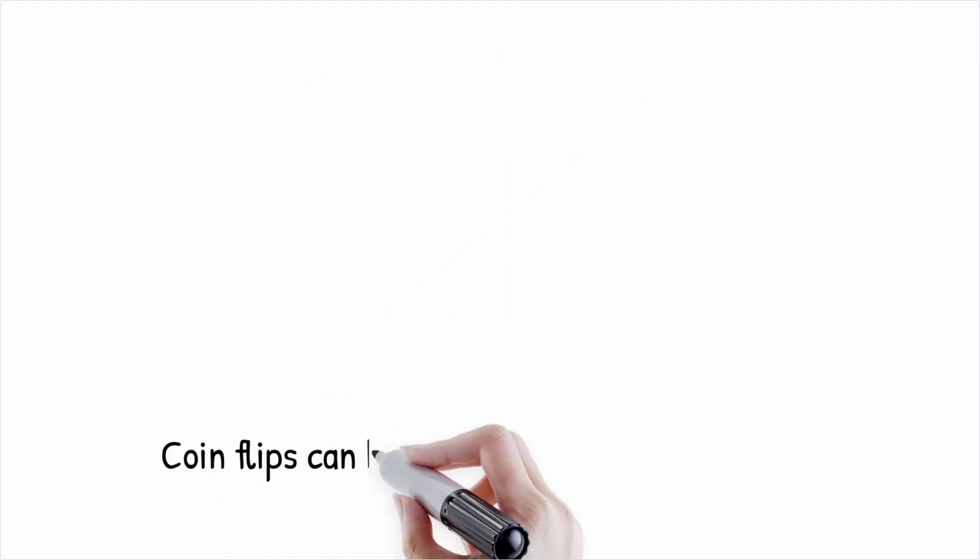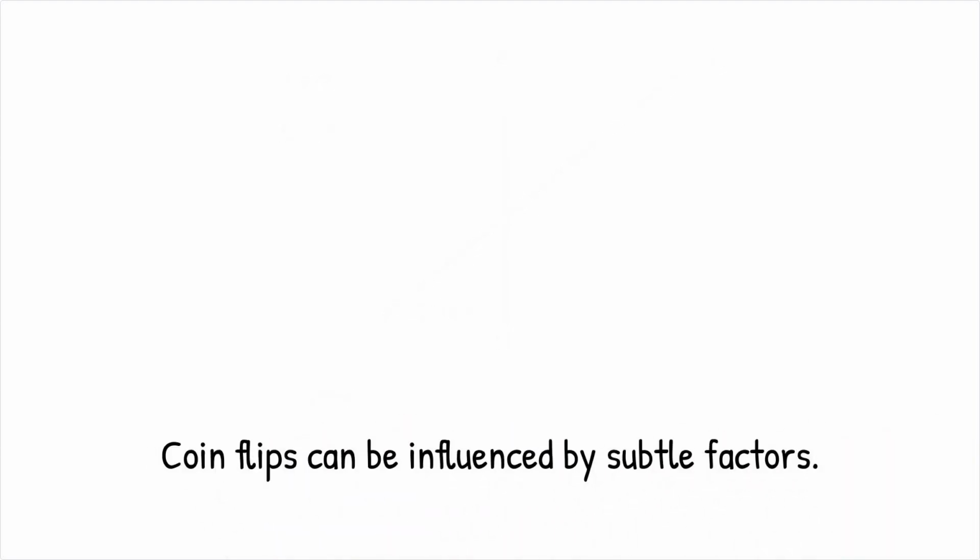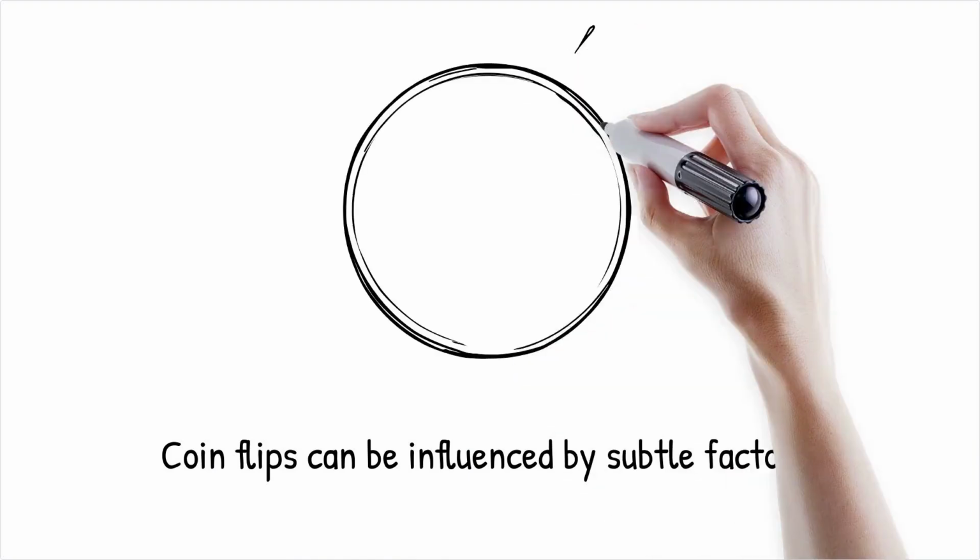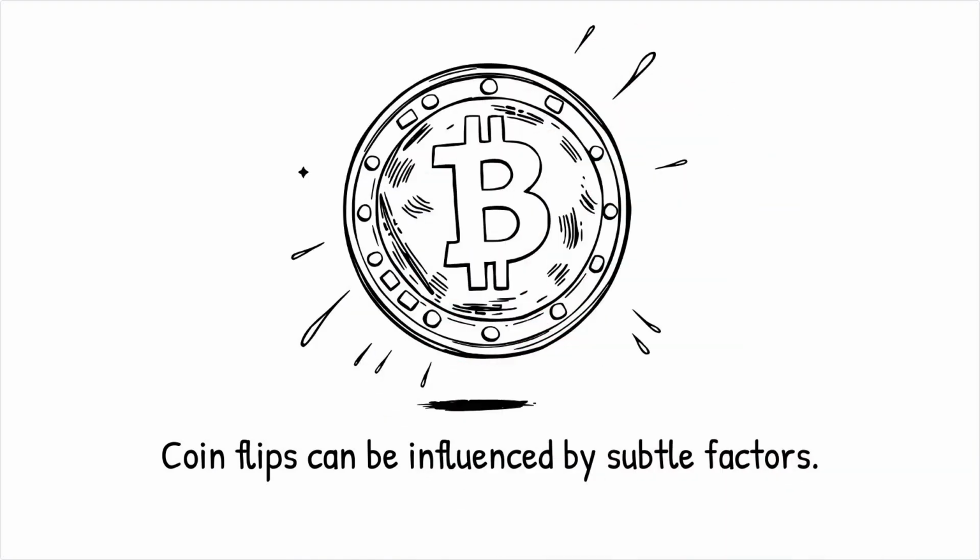For instance, flipping a coin theoretically gives a 50-50 chance of heads or tails. Yet the flip's outcome can be influenced by subtle factors like air resistance, the force of the flip, or slight asymmetries in the coin itself. These factors introduce tiny biases, making the actual probability deviate from the theoretical value.